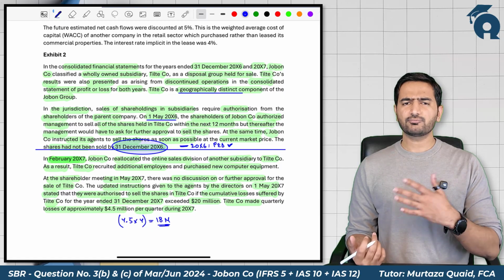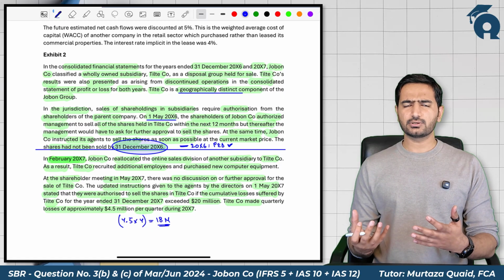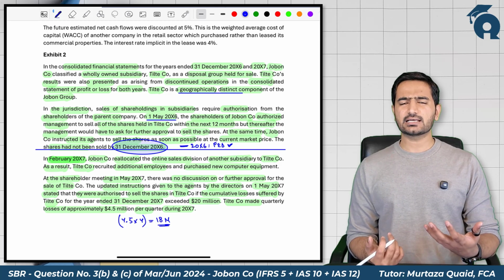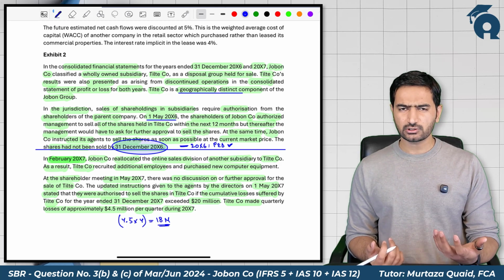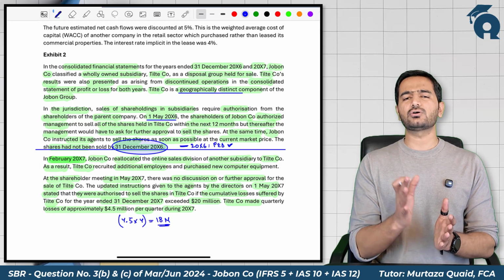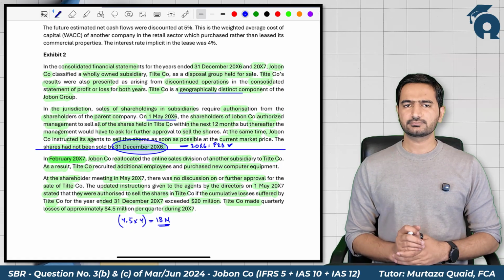So even after the period of 12 months, if the asset or the disposal group is still not sold, we can still classify it as held for sale, subject to the same conditions that all the classification criteria are met.